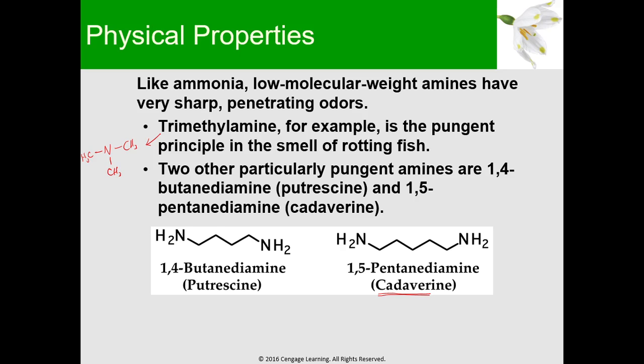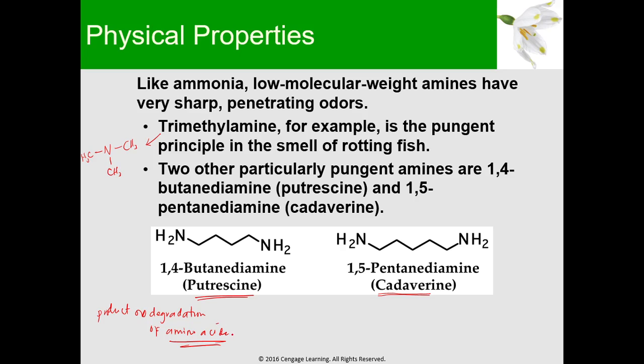Another amine compound that is released when something dies or decays is your putrescine. Its IUPAC name is 1,4-butane-diamine. And where does putrescine come from? Putrescine is the product of degradation of amino acids. What are amino acids?